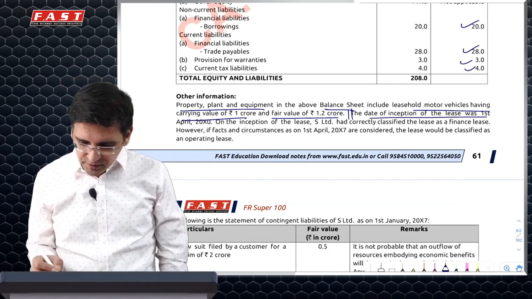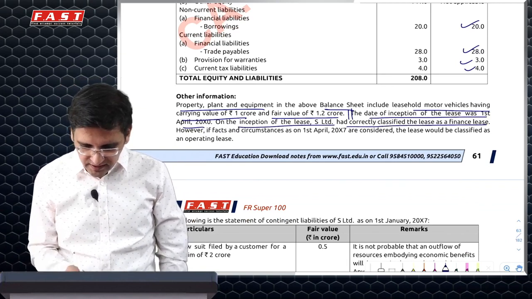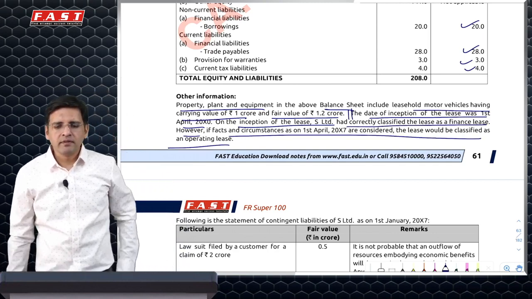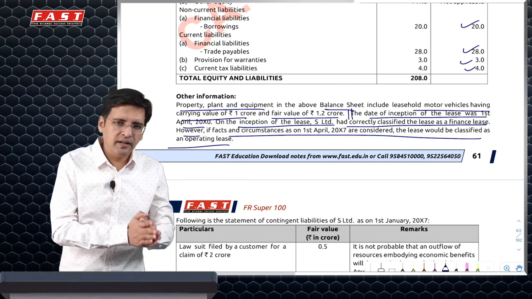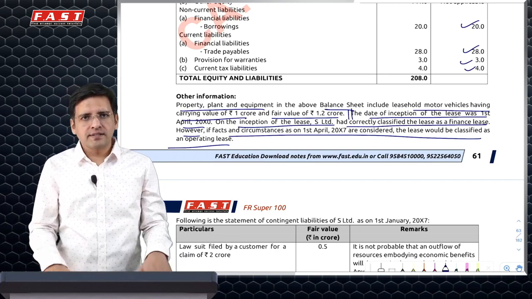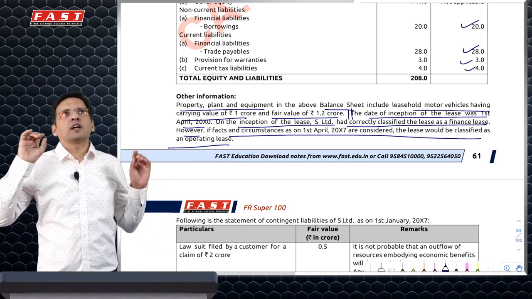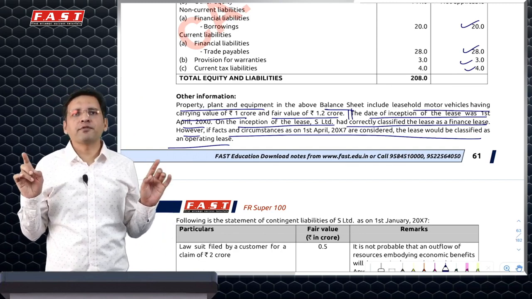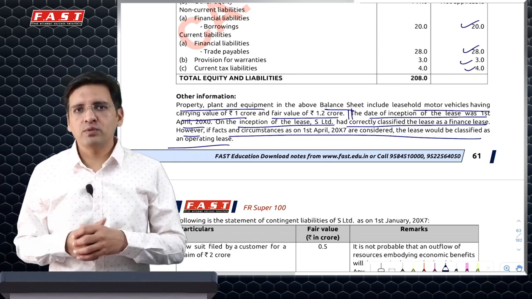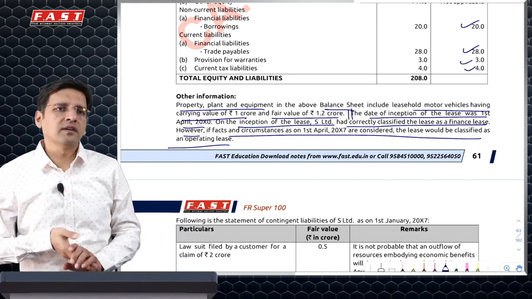So it says date of inception 1st April. S Limited has classified the lease as a finance lease. But if we see the circumstances today, it will be an operating lease. We will simply say that you've classified it as a finance lease. The classification is not rechecked; that exists even today. 103 specifically says that when you acquire a company, you classify all the assets and liabilities from the parent's point of view. However, insurance contracts and lease agreements are not reclassified on the date of acquisition. They are accounted for with the same classification which was done earlier.